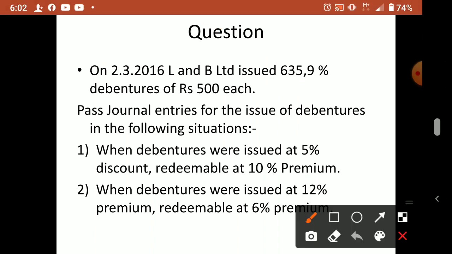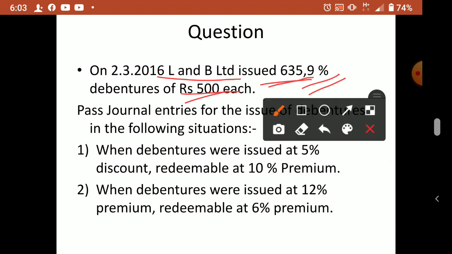On 2/3/2016, L&B Limited issued 635 9% debentures of rupees 500 each. So how many debentures issued? 635. What is the value of one debenture? 500. They have given two situations. We have to pass journal entries.